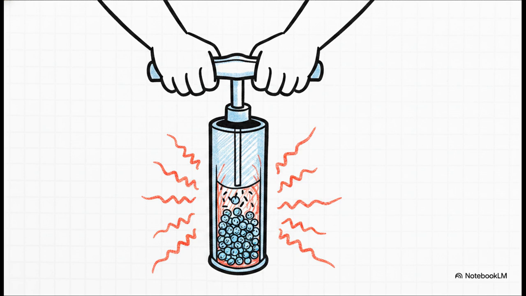Think about using an old-school manual bicycle pump. As you shove gas molecules into the tiny space of a tire, you're cranking up the pressure. You're forcing those particles way closer together, making them slam into each other constantly. All that microscopic friction and colliding generates actual physical heat. That's why the metal barrel of a bike pump gets noticeably hot while you're pumping.